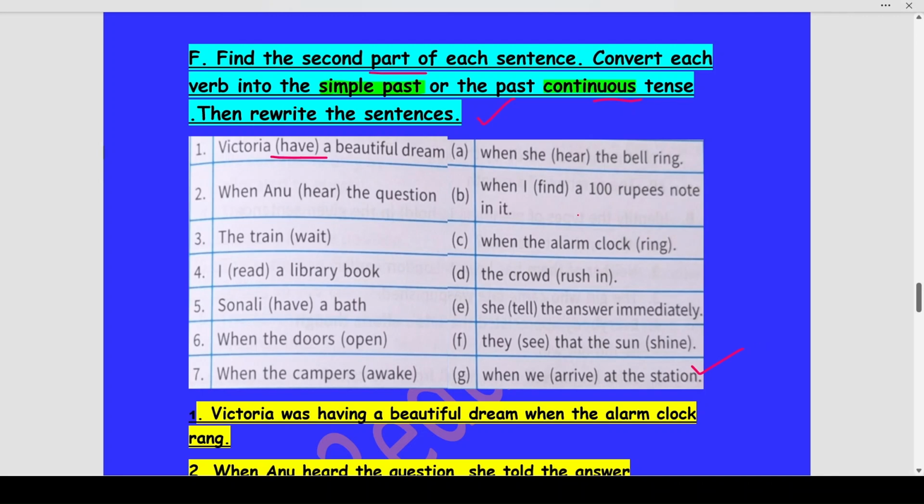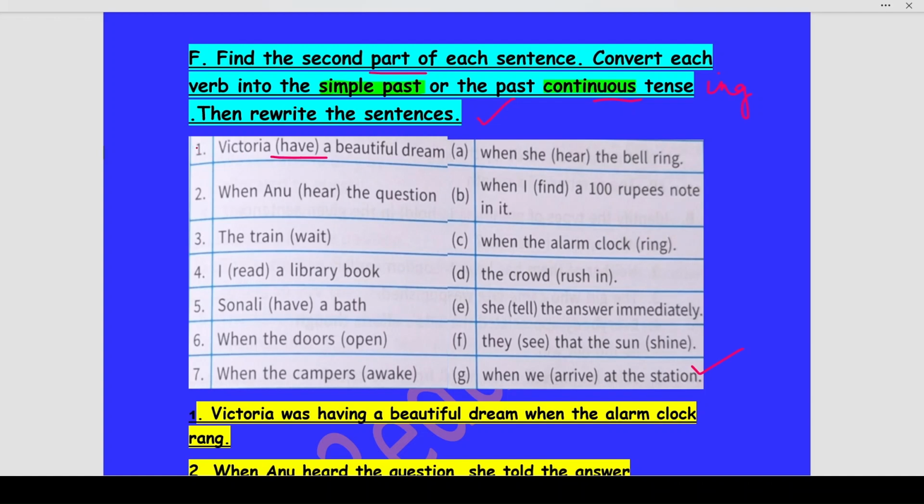Let us do F. Find the second part of each sentence. Convert each verb into the simple past or the past continuous tense. Past continuous tense means when the verb is added with ing after it, then it becomes in the continuous tense. Then we have to rewrite the sentences.